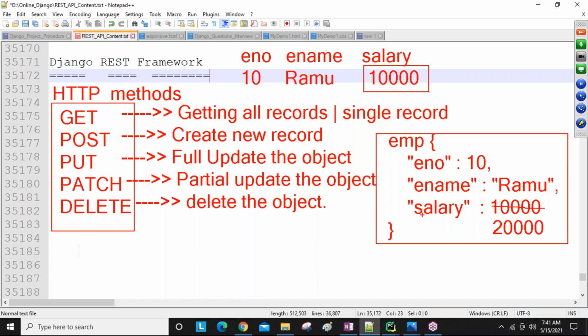Actually we require to update only the salary column in the database, but along with the salary, e number and e name, everything you are giving. So wherever employee number 10, employee name Ramu is there, their salary you are going to update to 20,000.